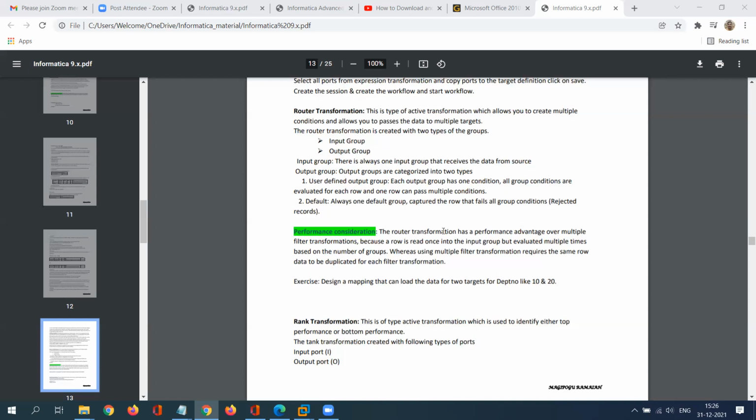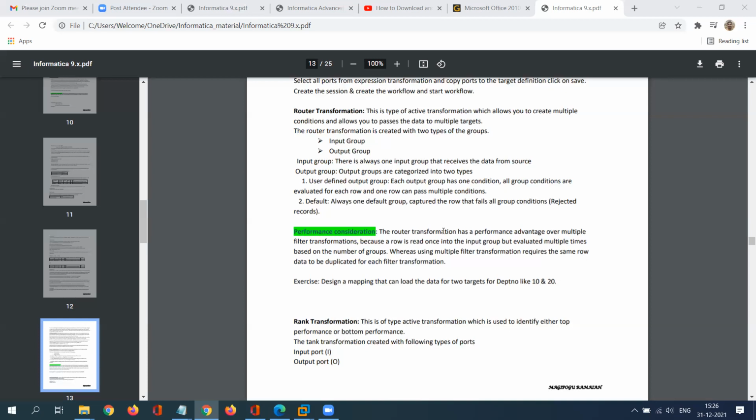Whenever you use multiple filter transformations, each and every time the same record will go and validate the conditions one by one. It means the same record is going to validate in filter one, and again in filter two, and again in filter three. Three transformations with a single condition each. So for each and every transformation, this particular record will come from the source and validate. There is some repetition: the same record is re-verified in each and every filter transformation.